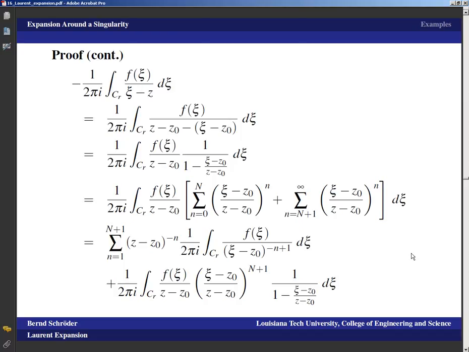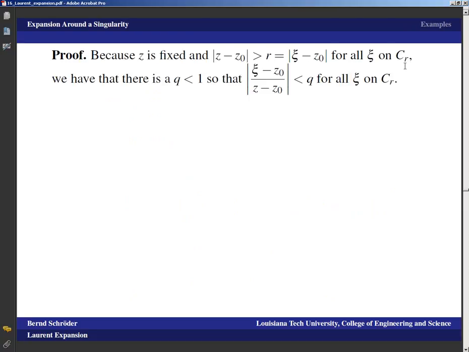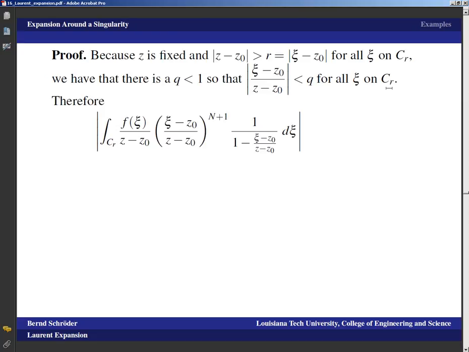We now simply have to make sure that that last term goes to 0, and we're going to do that in exactly the same fashion as before. Because z is fixed and the absolute value of z minus c0 is greater than r, lowercase r, and lowercase r was the absolute value of c minus c0 for all the c on the smaller circle, we have that there is a q smaller than 1, so that the absolute value of the coefficient (c minus c0) over (z minus c0) is smaller than q for all the c on the circle.